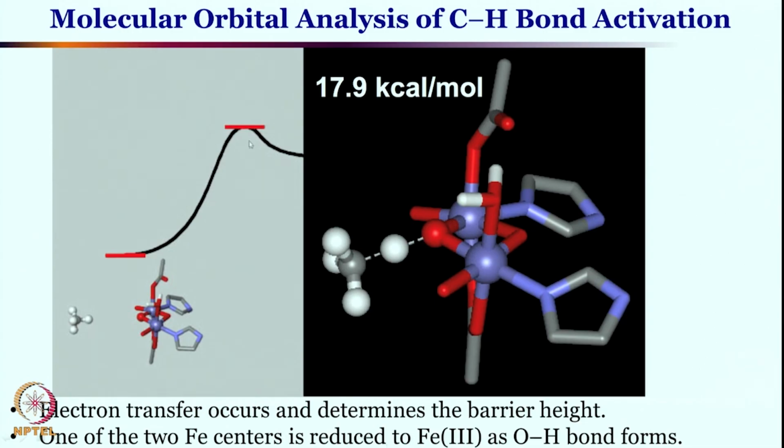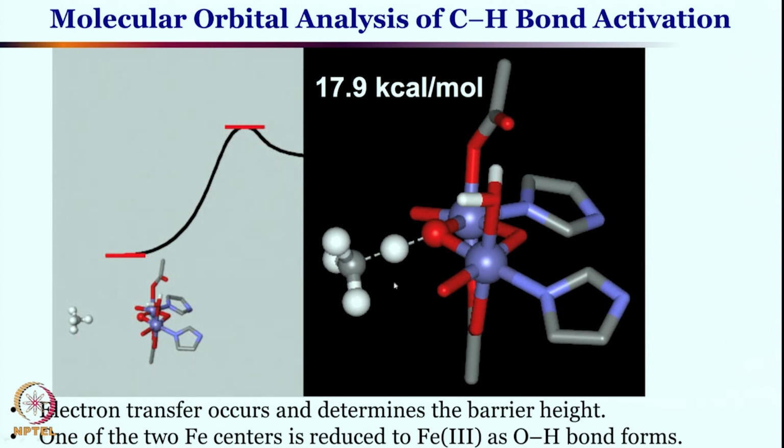So this is the highest energy demanding step, and this is the step why we do see a kinetic isotope effect when we displace CH4 with CD4. If these are deuterium, this C-H bond breaking becomes even slower, because this is the most difficult step to carry out. C-H bond breaking and O-H bond formation, this is the corresponding transition state. CH4 versus CD4 will give a kinetic isotope effect value of nearly 22, as you have seen earlier.